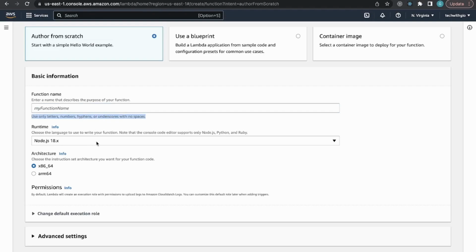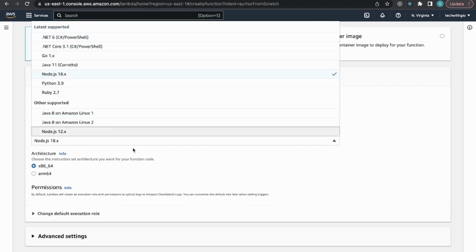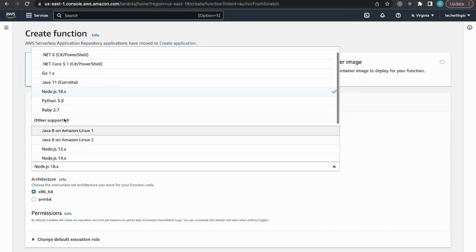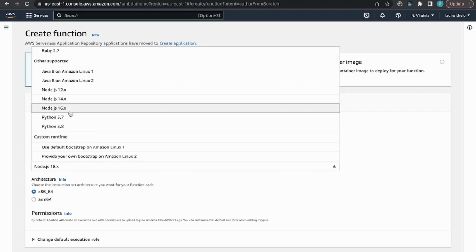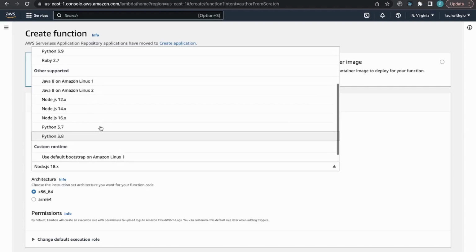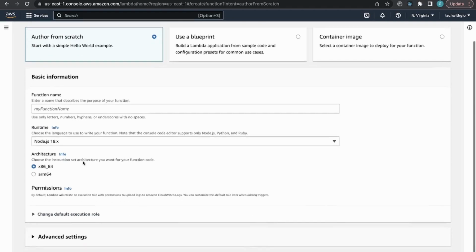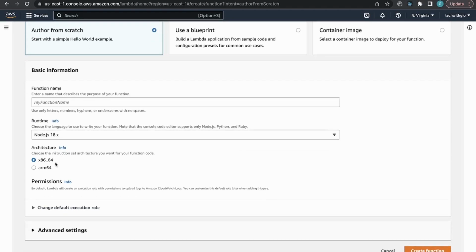Then there is the runtime. Like I said, you can use languages that AWS supports for your Lambda function. By default, it is Node. But if you open the dropdown, you should see things like .NET, Go, Java, Python, Ruby, and some other versions that they support. You can select whatever you want and go from there. And for the version, if you want a lower version, you can do that too. You can also choose the architecture, x86 or ARM64.